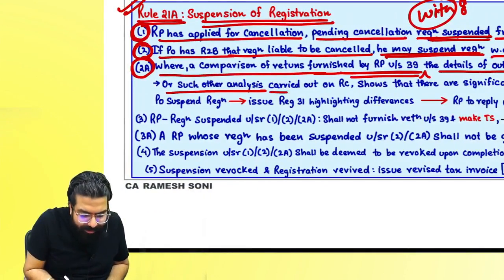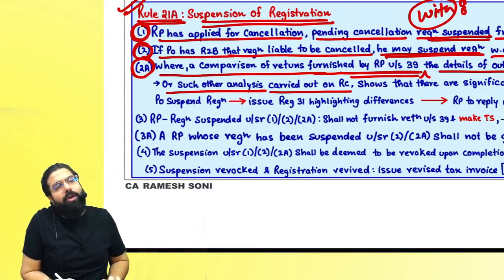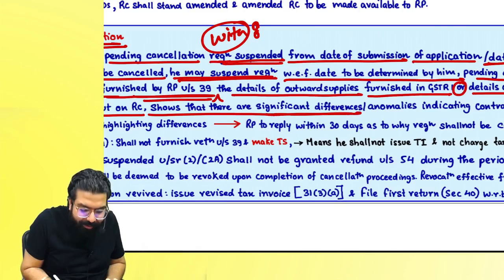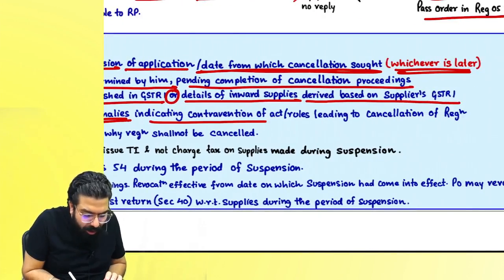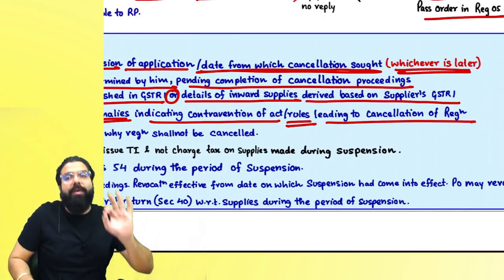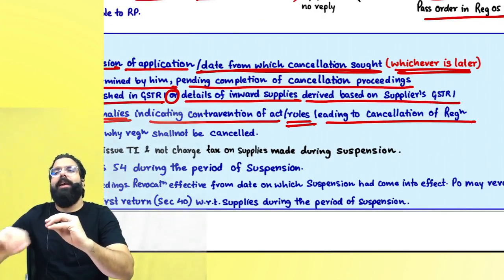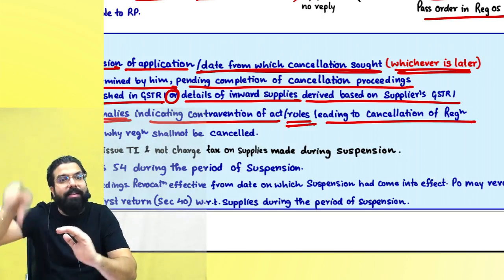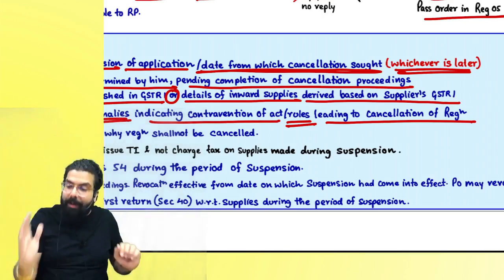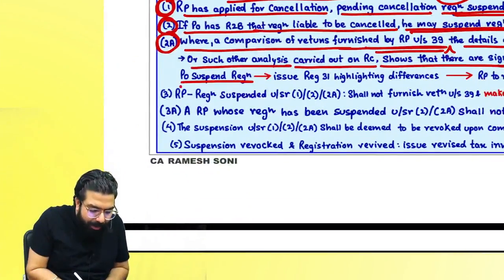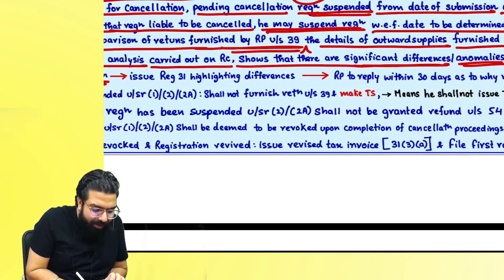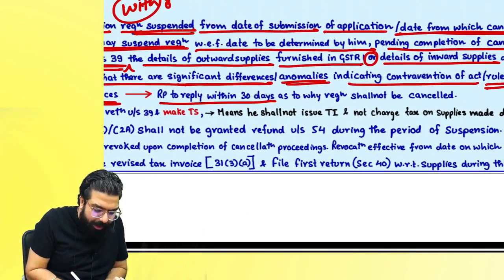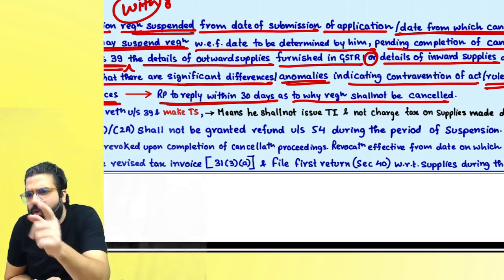Or such other analysis carried out on the recommendation of the Council shows that there are significant differences or anomalies indicating contravention of the Act or rules leading to cancellation of registration. In your 3B, you are showing 10 lakh of sale. In your GSTR 1, you are showing 1 crore of sale. If this discrepancy is there, they will immediately suspend your registration and issue a GST REG-31 highlighting the difference, and tell you to reply within 30 days as to why your registration should not be cancelled.